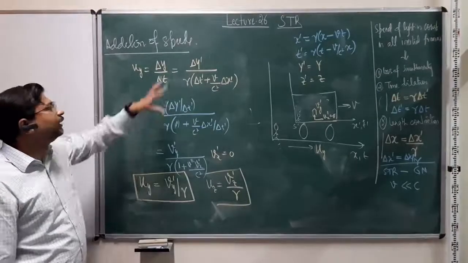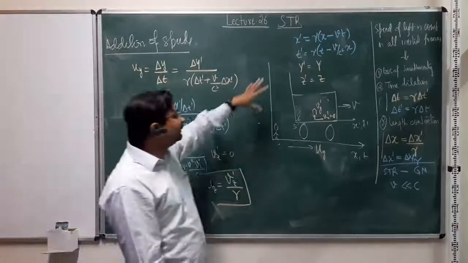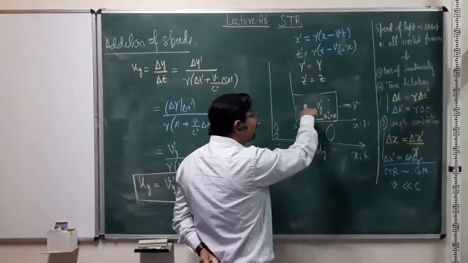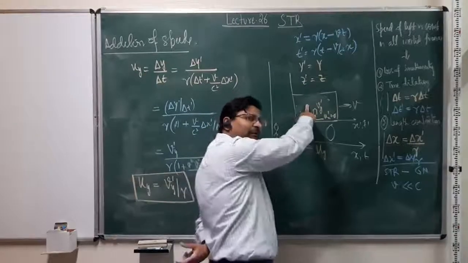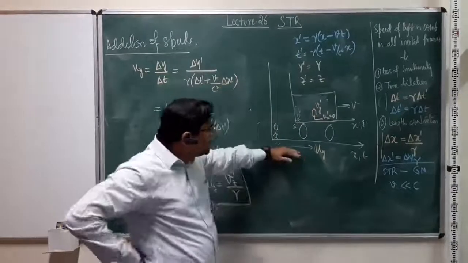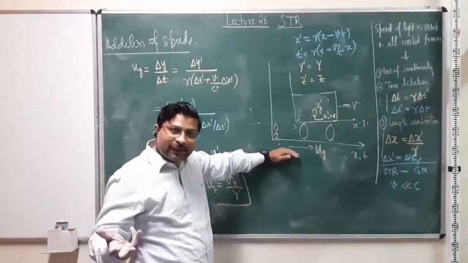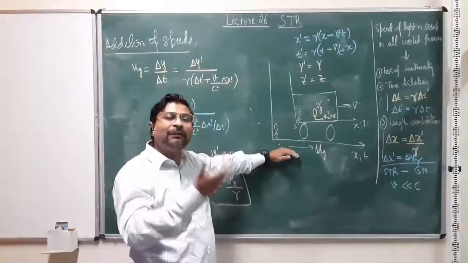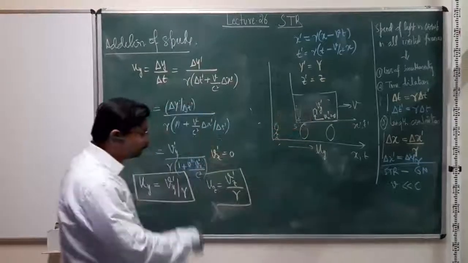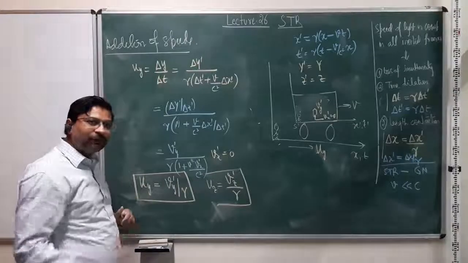One frame measures proper space interval and proper time interval, so it gives us one speed. The other measures a length contracted space interval and a time dilated time interval, and that's why the measured speed is quite different, and it's not simply addition of these two speeds, right?